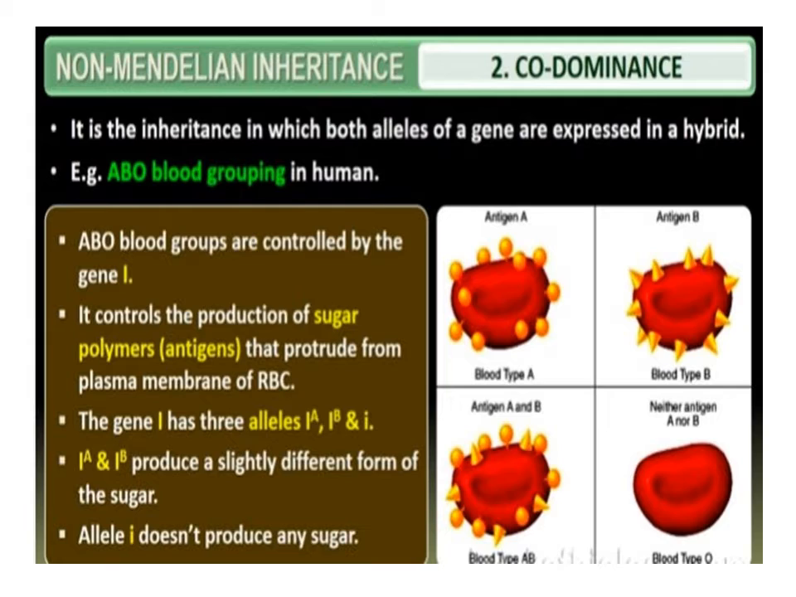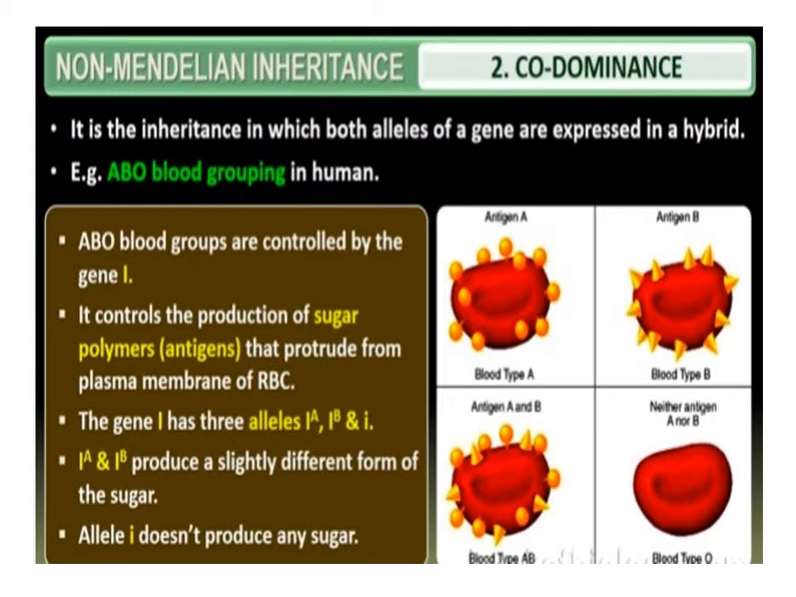Codominance. It is the inheritance in which both alleles of a gene are expressed in a hybrid. When both alleles of a heterozygote express themselves, the phenomenon is called codominance. It is a type of inheritance in which the F1 generation resembles both parents. A well-known example of codominance is the different types of RBCs that determine ABO blood grouping in human beings.